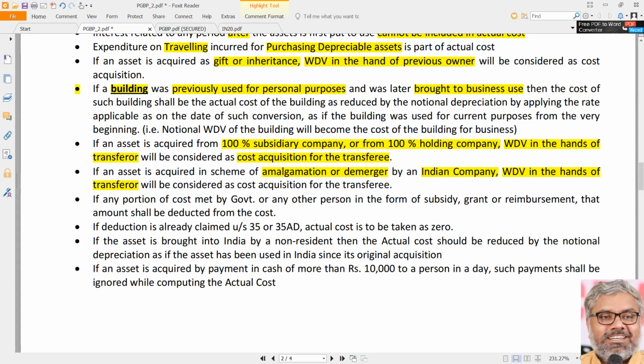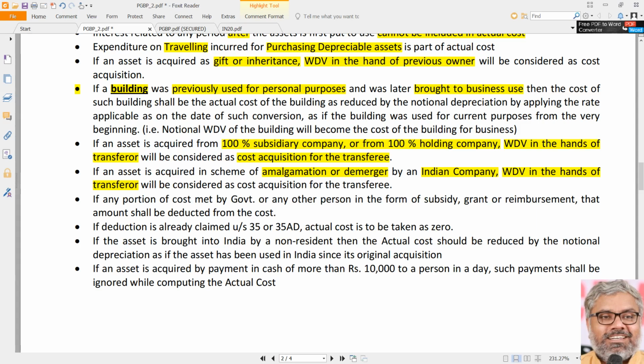Of course, yes. Any building which is used for business purposes definitely can be eligible for depreciation. There is no problem in that. Depreciation can be claimed on the building. That's not a problem if it is used for business purposes. But the question is, did the business purchase that building? No. It is just the same building. Earlier it was used for personal purposes. Now it was just converted for business purposes.